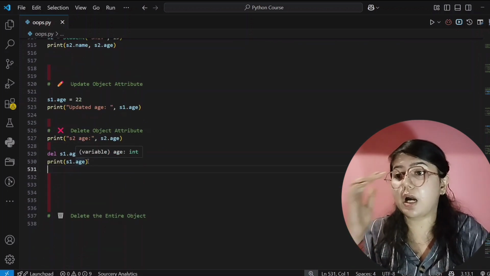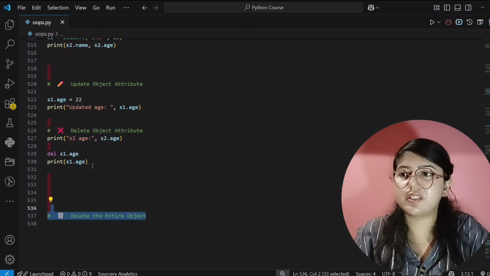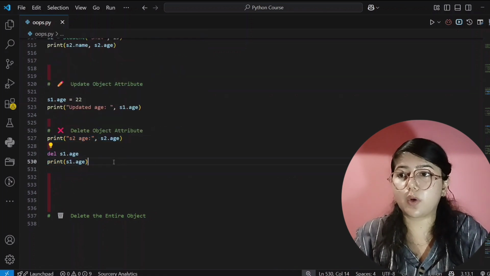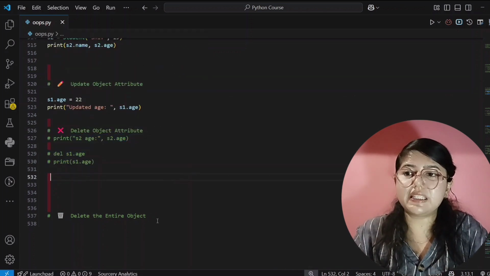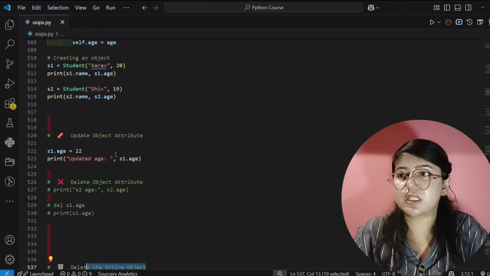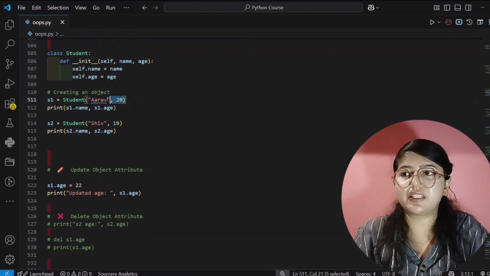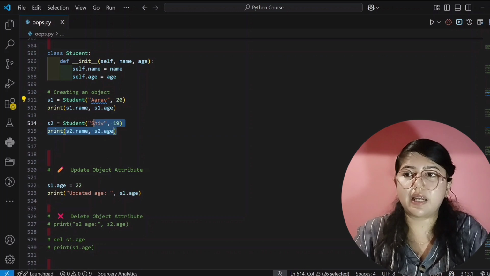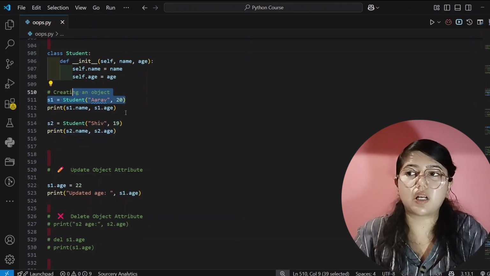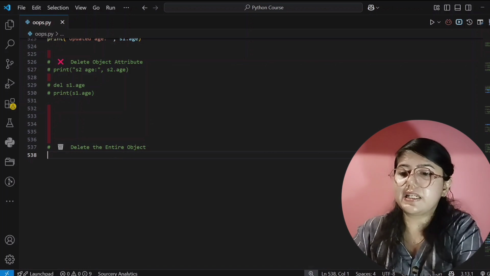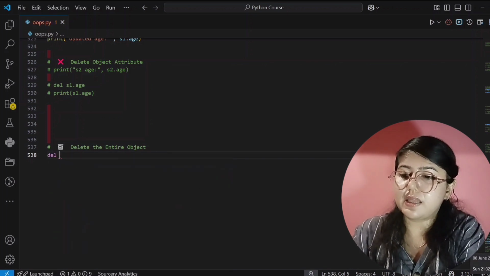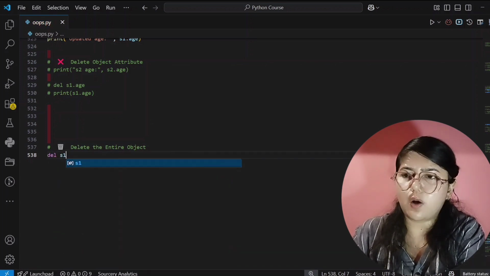Now the next question is how to delete the entire object. First I'll comment out this part, otherwise it will show error. Now if you want to delete the entire object, what does this mean? Here two objects are there, that is s1, that is Arav, and s2, that is Shiv. If you want to delete this s1 complete object, Arav and the age also and the name also, then you can directly write here del and then the object name.